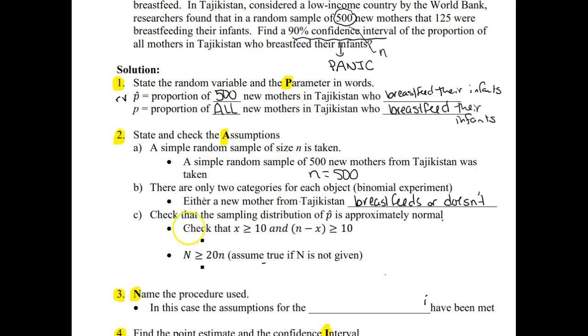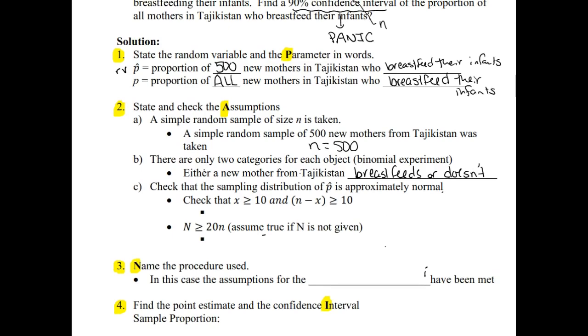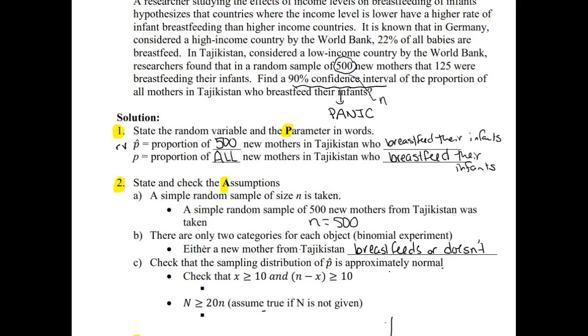Now we check the conditions to make sure that we can use the normal distribution, because in one proportion z interval, the z stands for the z-scores from a normal distribution that will be used. We're going to check that we have at least 10 objects in each category. If we go back up here, this 125 that they gave us was x.